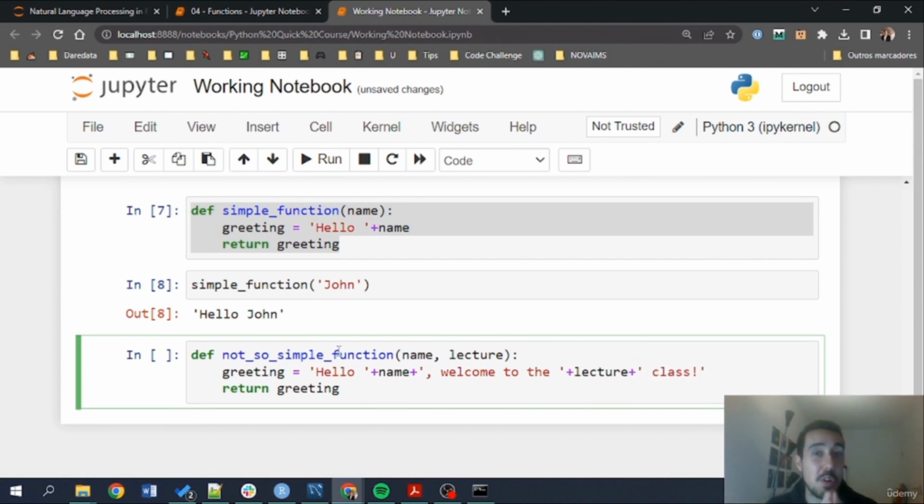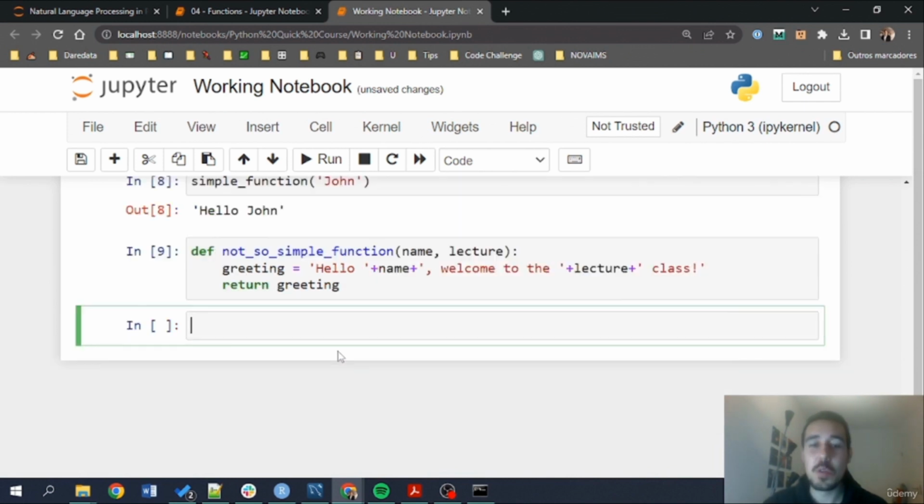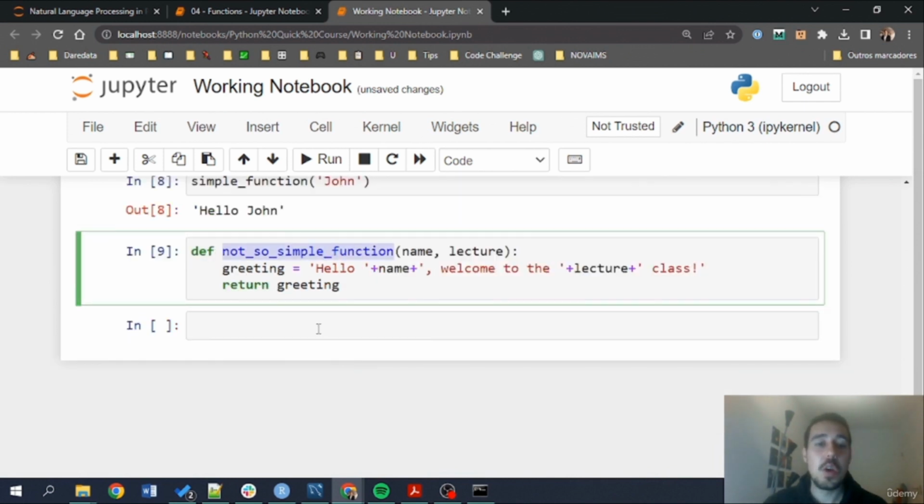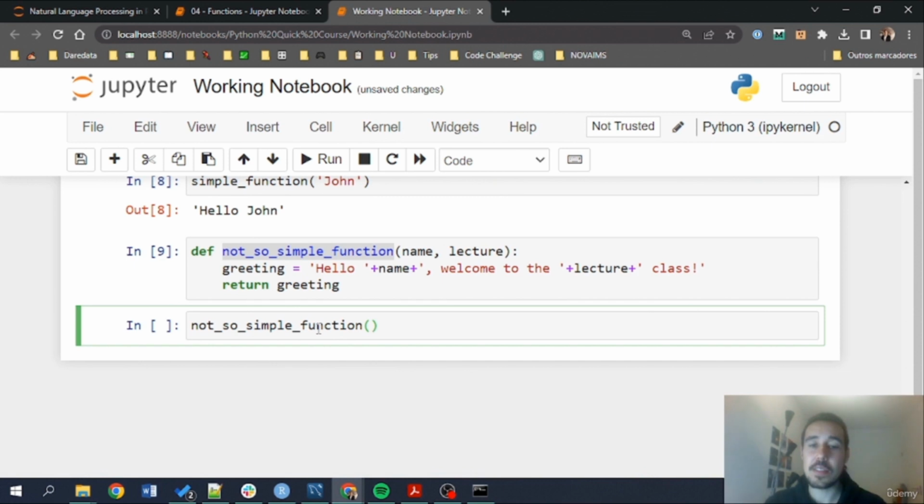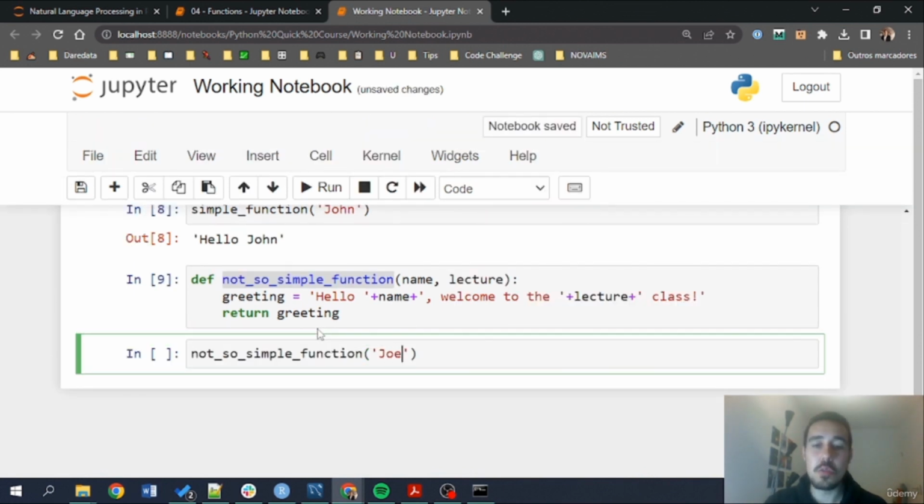There are much more efficient and easier ways to do this, namely with f-strings or dot formats. I'm not going to do it right now so that I'm not confusing you. That's why I'm doing this with this concatenation here, okay? If someone that already is proficient in Python is on that side, don't scold me right now because I'm doing this on purpose, okay? So let's go not so simple function. Now, what we can do is pass. For example, let's try to pass Joe here.